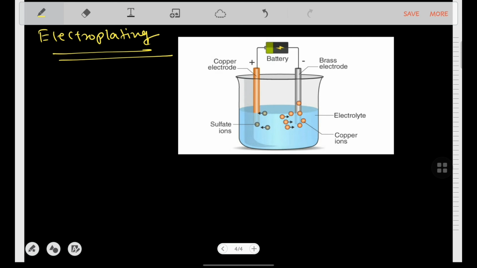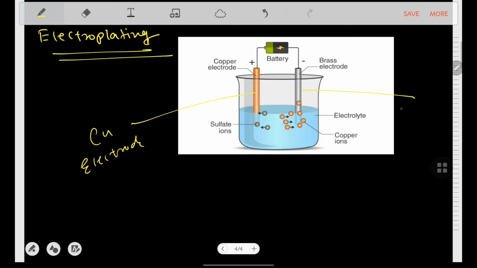While coating copper over brass, you need a copper electrode, a brass electrode, and a solution that contains copper, such as copper sulfate solution. In this figure we have the copper electrode, Cu, and here is the brass electrode where the copper is being deposited after the chemical reaction.